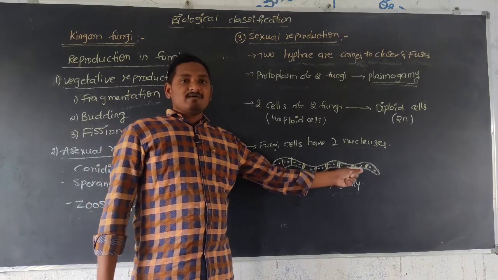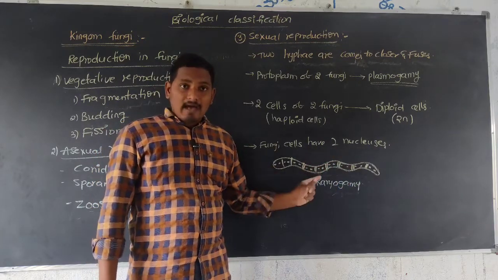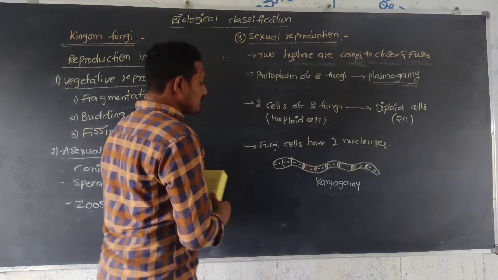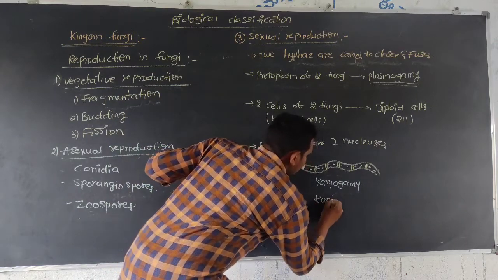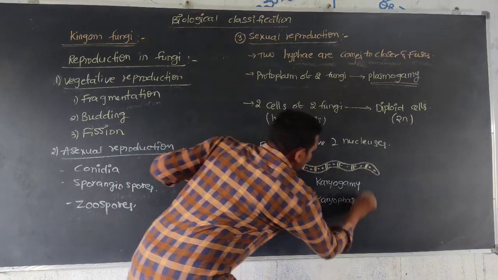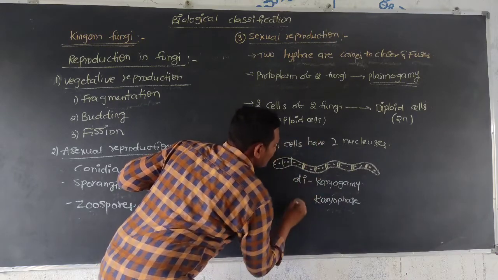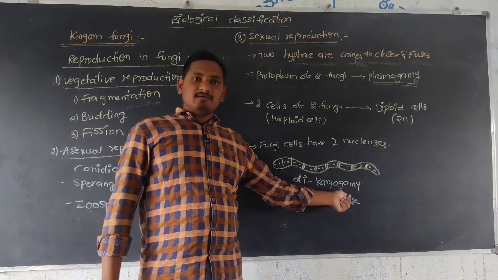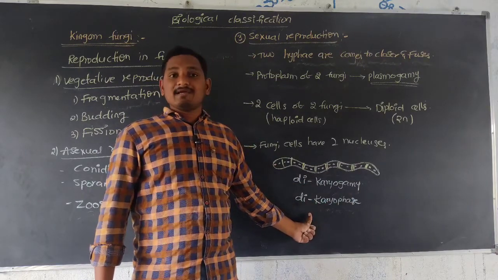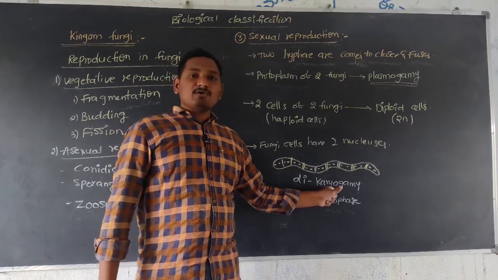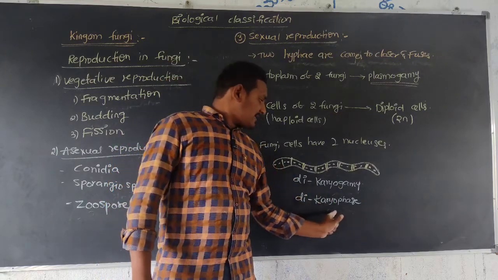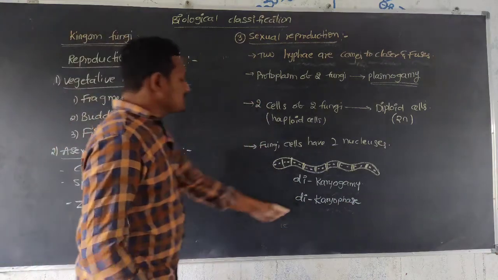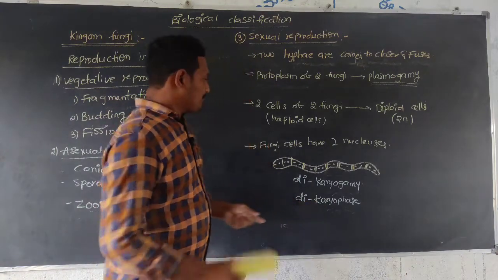So the hyphae, the compartments, each cell has a double nucleus. That phase is called karyophase. This is dikaryogamy, the dikaryophase. Karyon is nothing but nucleus. Di means double, karyon means nucleus.